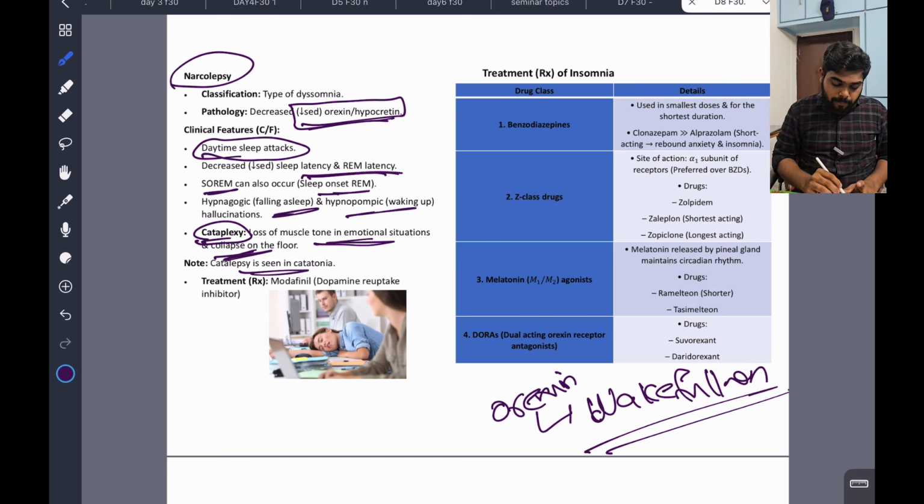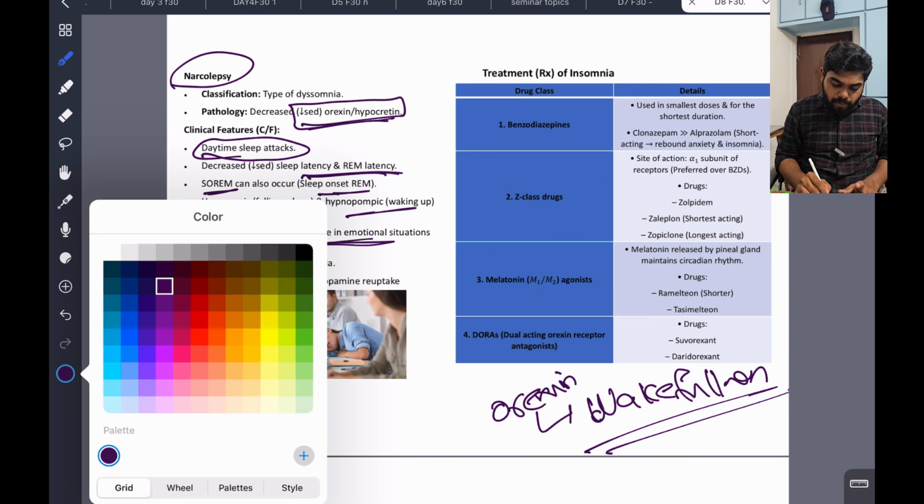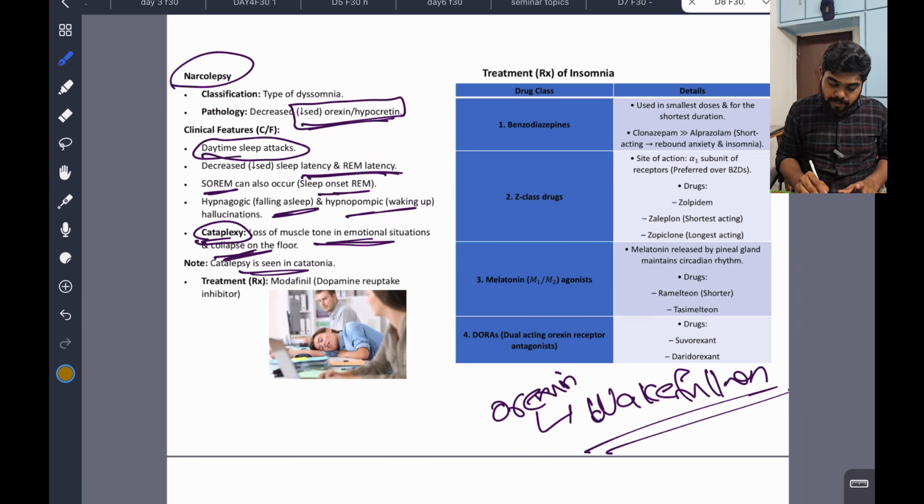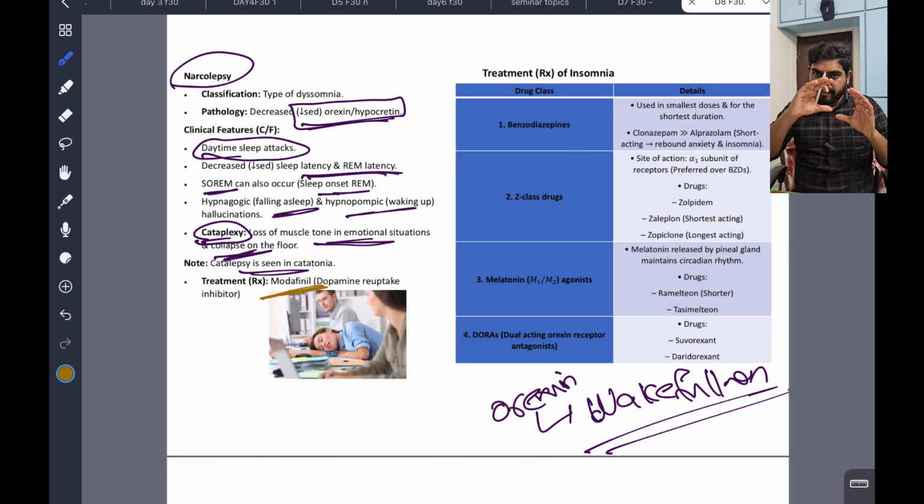Okay. So what is the management of narcolepsy? Modafinil. This is a dopamine reuptake inhibitor. Modafinil improves the sleep cycle and reduces daytime sleepiness. So the management of narcolepsy is modafinil, related to dopamine reuptake inhibition.